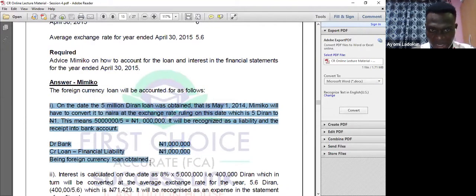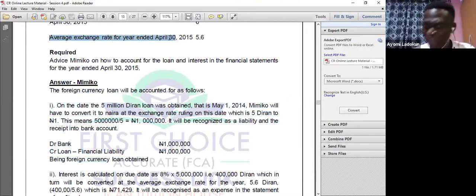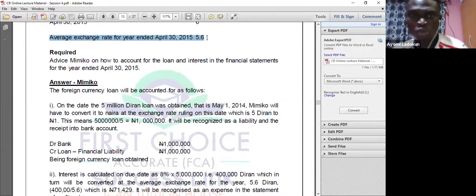That's the first thing you need to do. We are only doing 4 things in this question. Convert the loan using the spot rate. That's how we got the 1 million. Then you calculate the interest. 8% of 5 million gives me 400,000. In this case I will use the average rate, because I was told the average rate for the year ended April 30, 2015. I borrowed at the beginning of the accounting year, and the interest is paid at the end of each year.